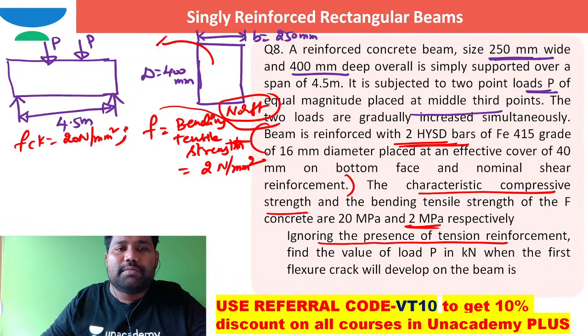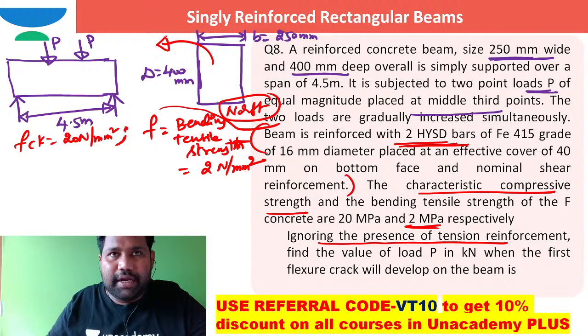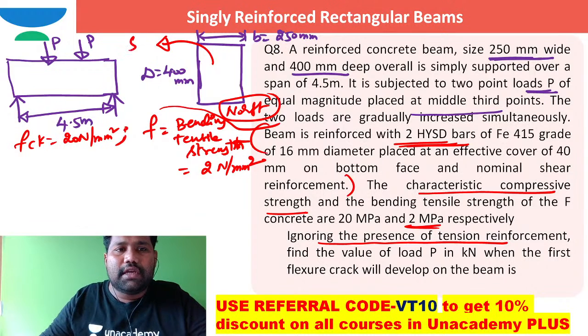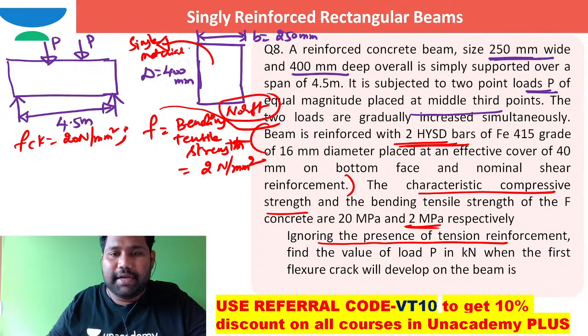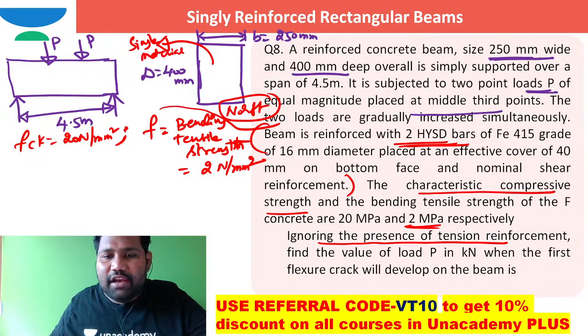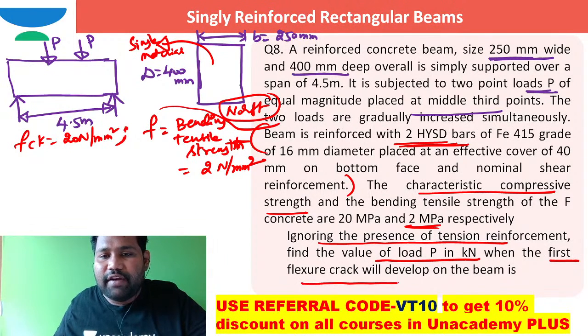When there is no reinforcement, it is a homogeneous material. It is a single material, concrete only. It is not a composite section. Find the value of the load P in kilonewton when the first flexural crack will develop.